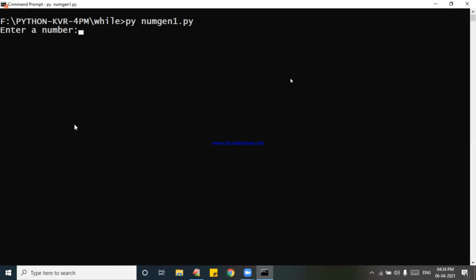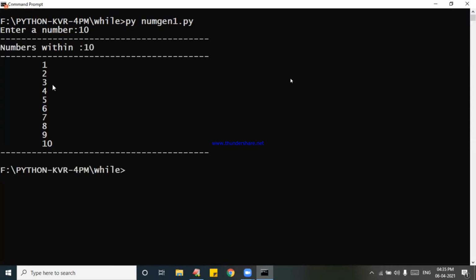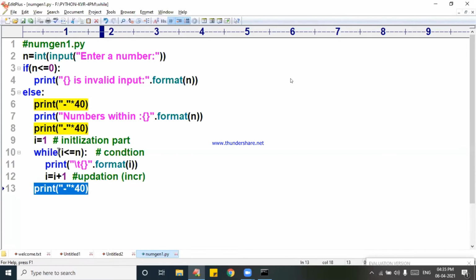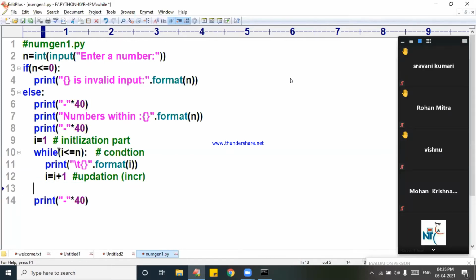So coming to the point of it, now I will say for example 10. So numbers within that, the other statement is printing. I can happily write the same thing under the else part also. See, I am writing under else. The same thing I can write here also, else.